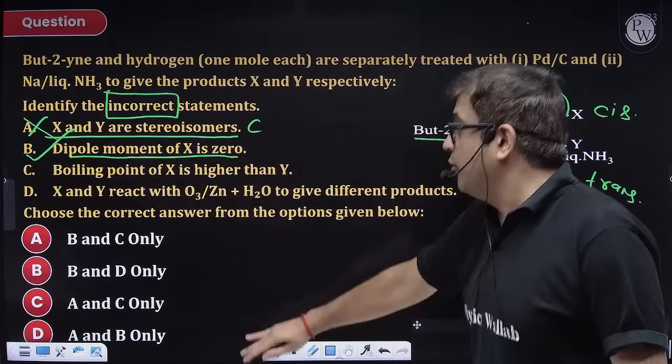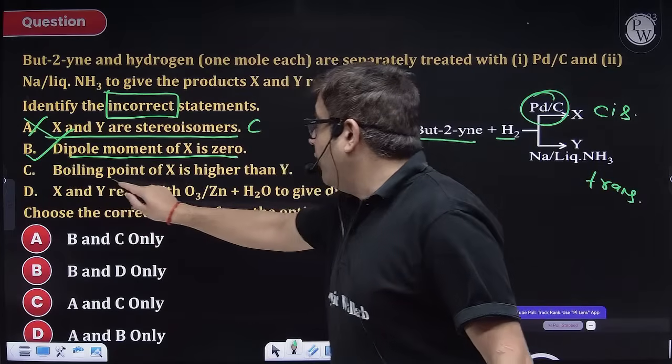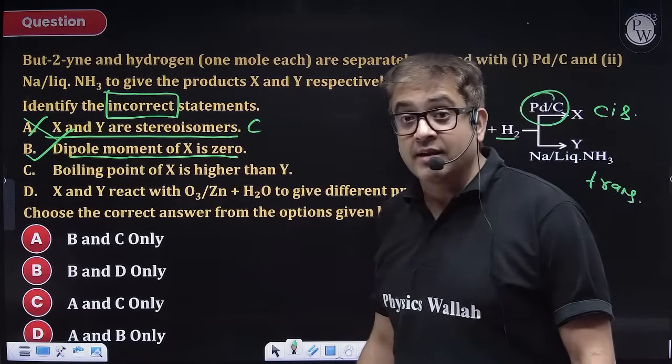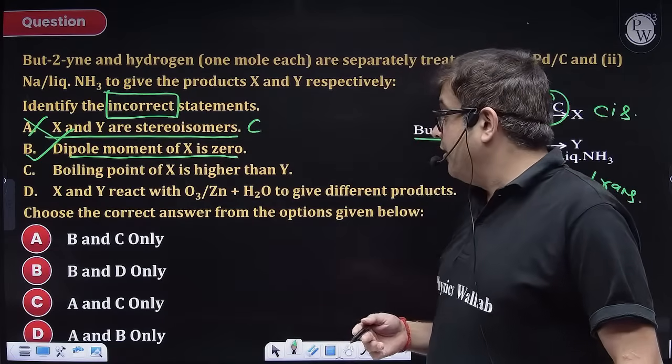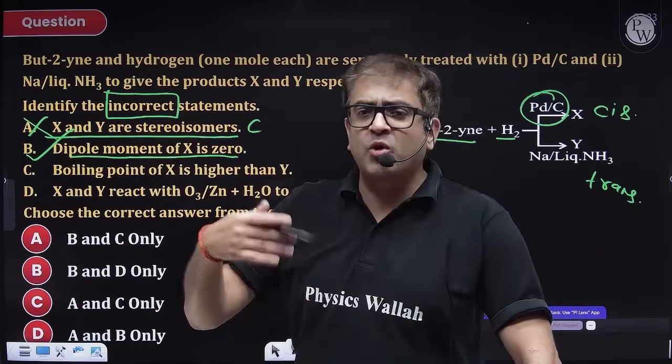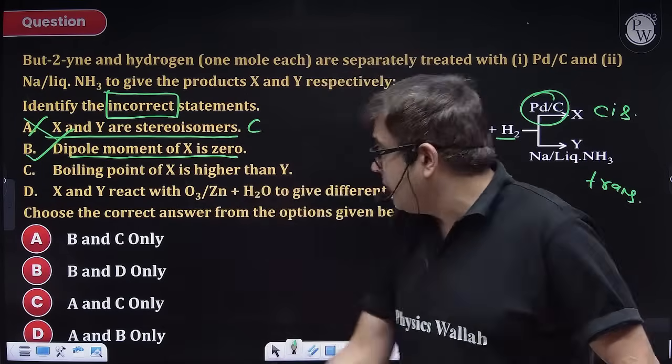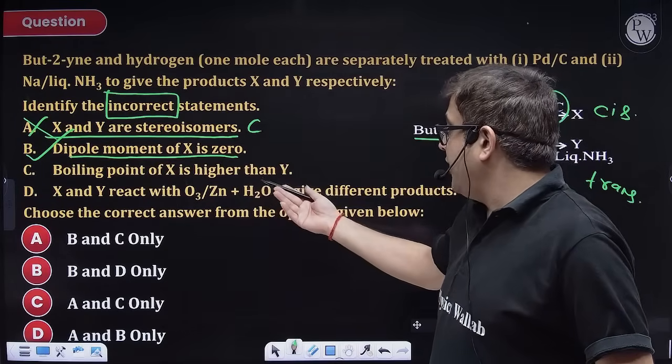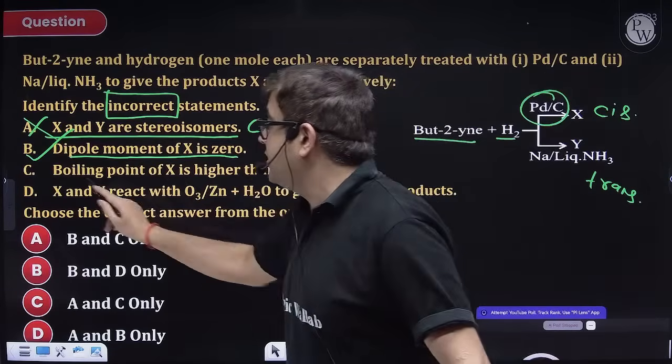But we have to check more because options are there. Boiling point of X is higher. Sir, cis is having more dipole moment. More dipole moment, so more polarity, so more dipole attraction, so more boiling point. Boiling point of X is higher. So this is also correct, so not an answer.